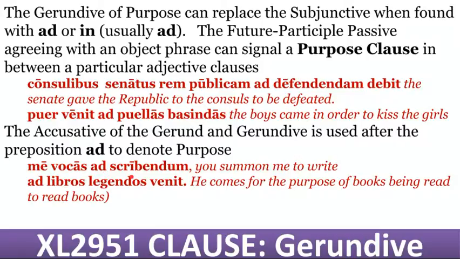The concept here of the gerundive is you will have a noun that agrees with the future passive participle in gender, number, and case. These concepts could be flipped. You could take libros legendos two ways. One, the easy way that you won't see, hyphenated: he came for book reading. Or you could take the noun that's in agreement with the future passive participle and turn it into the object phrase: he came to read books.